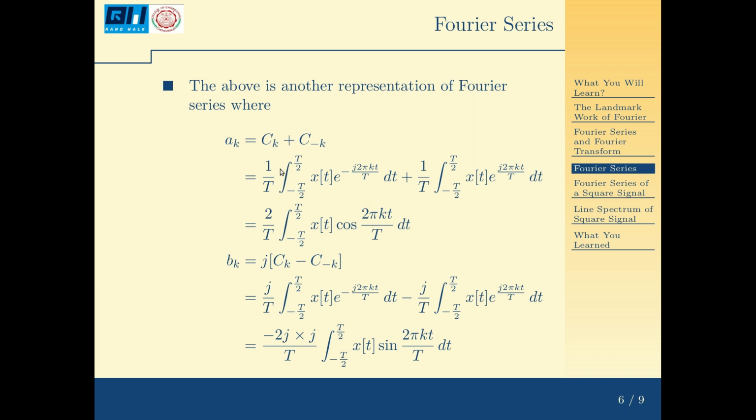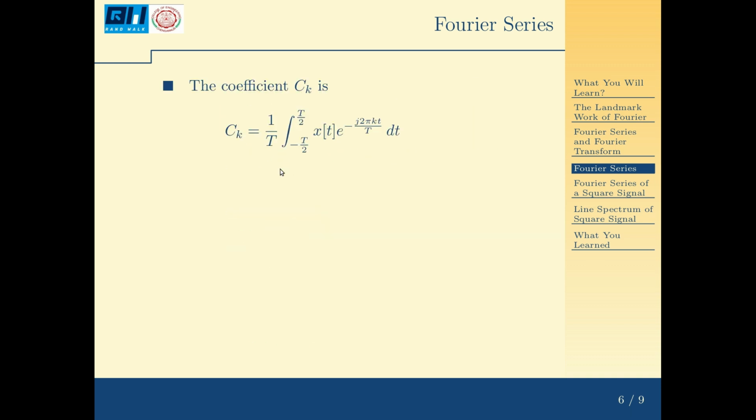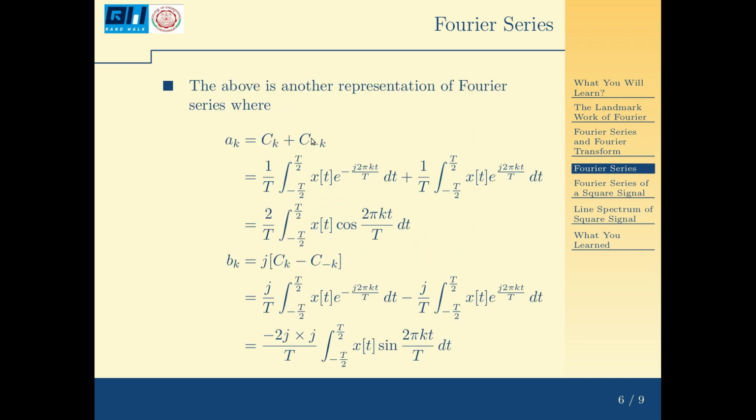Now, what are these ck values? Earlier I have computed ck here. This is the integral for ck. So, if I put it here, I have ak is ck plus c minus k. So, it becomes 1 by T integral from minus T by 2 to T by 2 x(t) e raised to minus j 2 pi kt by T dt plus 1 by T integral from minus T by 2 to T by 2 x(t) e raised to plus j 2 pi kt by T dt, because it is c minus k.